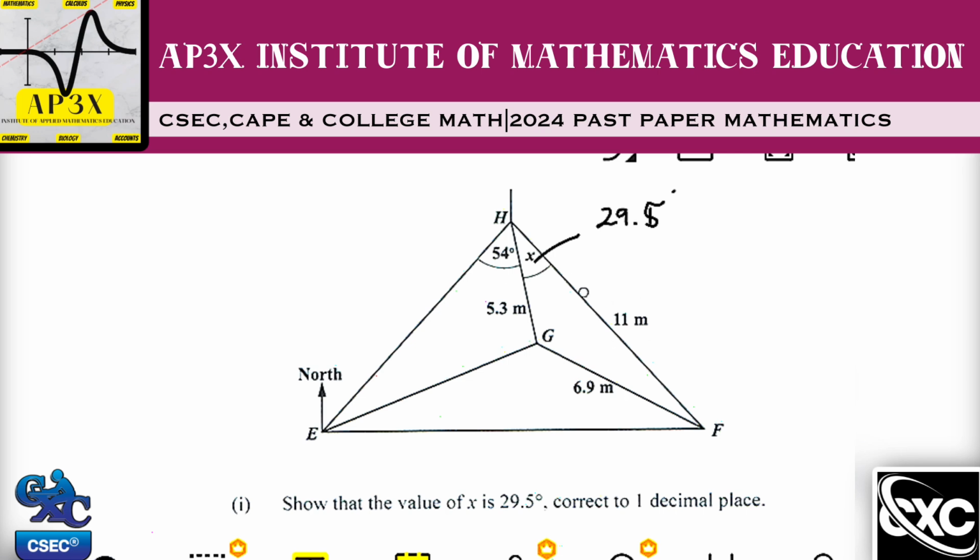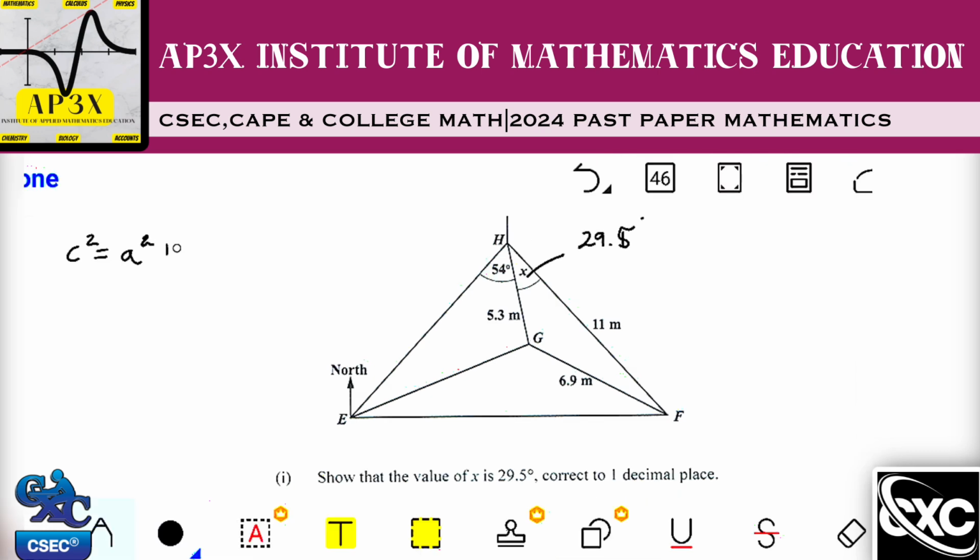Now, the cosine rule is applicable here because we use the cosine rule in two different scenarios: when we are given an angle between two sides, or when we're given all three sides. Already I know that the cosine rule is c squared equals a squared plus b squared minus 2ab multiplied by the cosine of the angle that we're looking for. Again, you can check out the tutorial video on my channel about how to apply this formula. So c squared is going to be the side that is facing the angle we're looking for.